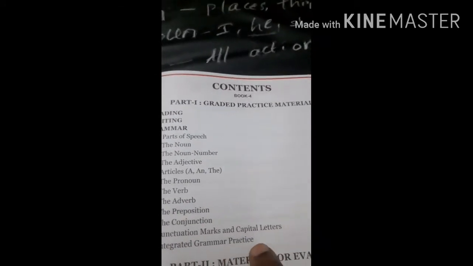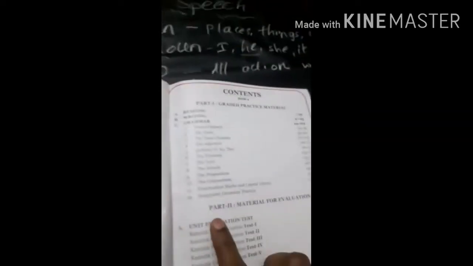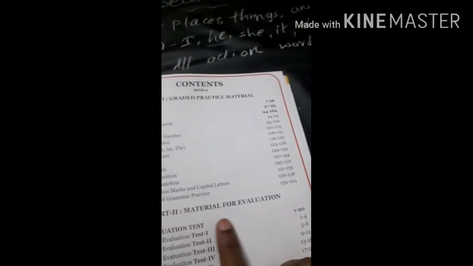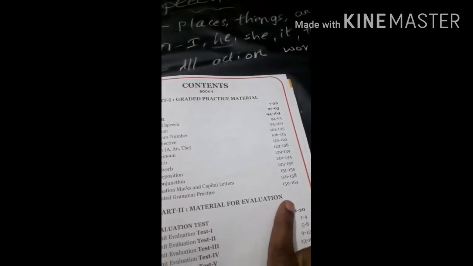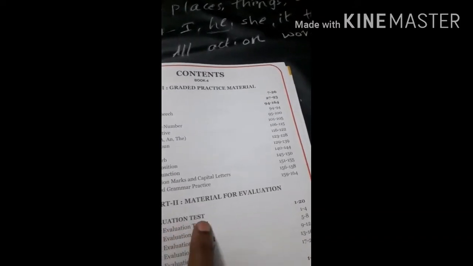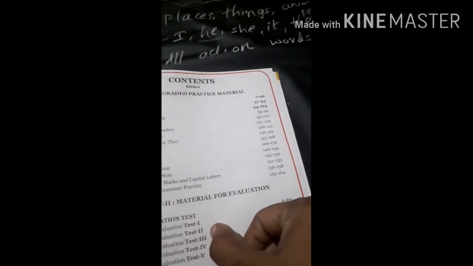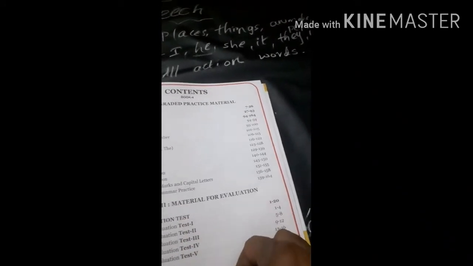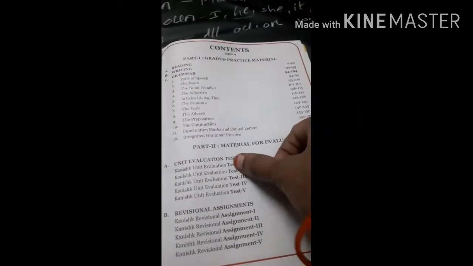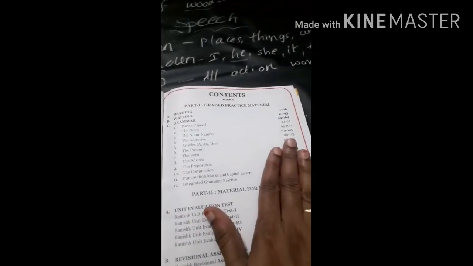Integrated grammar practice. In Part 2 we have material for evaluation: unit evaluation tests, revisional assignments. Each one has 5 tests. This is our contents in the grammar book.